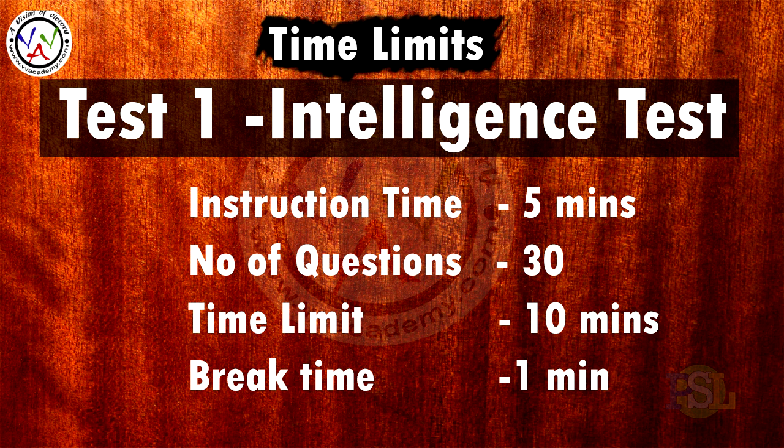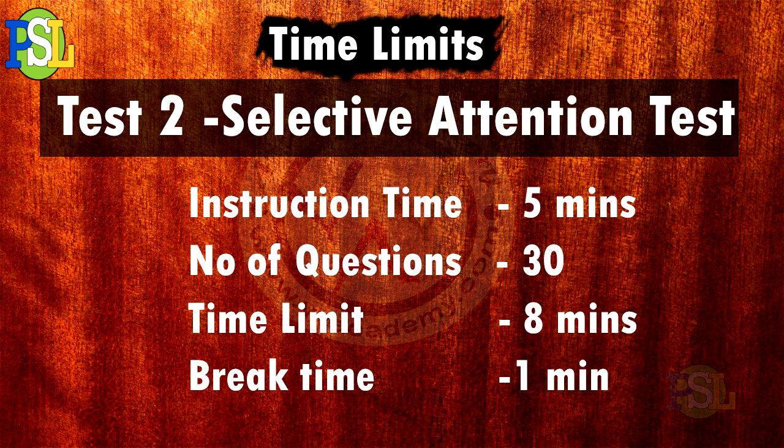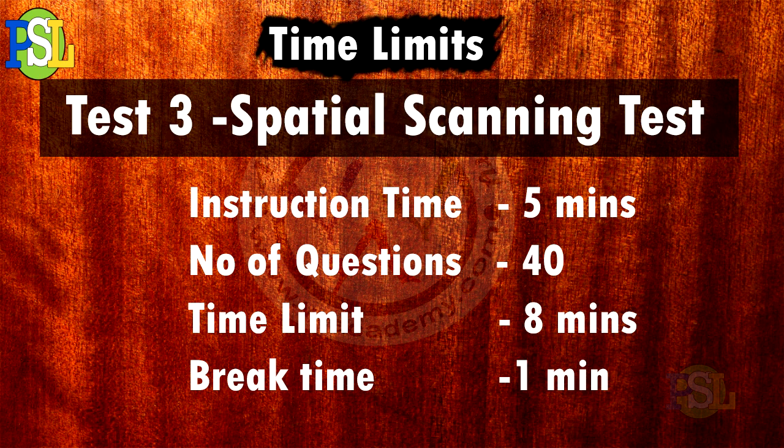So, time limits. Test 1, intelligence test. Instruction time would be 5 minutes, number of questions 30, time limit is 10 minutes and break time is 1 minute. Test number 2, selective attention test. Instruction time is 5 minutes, number of questions is 30, time limit is 8 minutes, break time is 1 minute. Test number 3, spatial scanning test. Instruction time is 5 minutes, number of questions is 40, time limit is 8 minutes, break time is 1 minute.